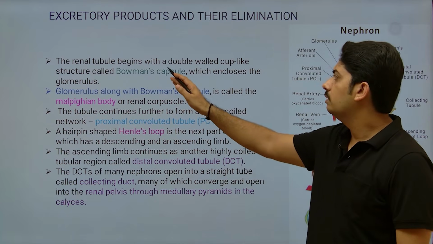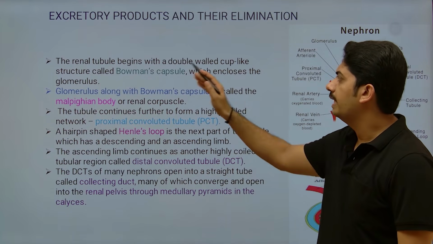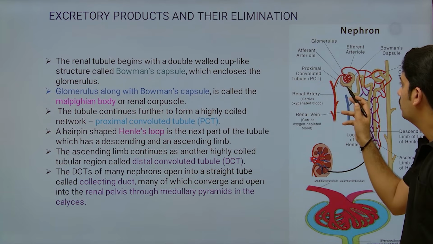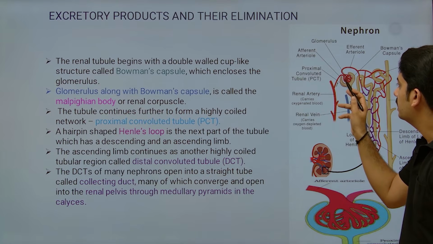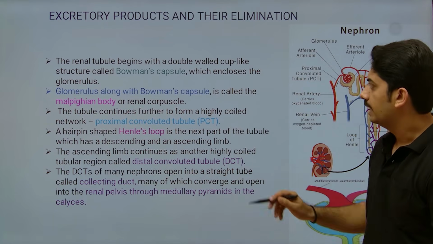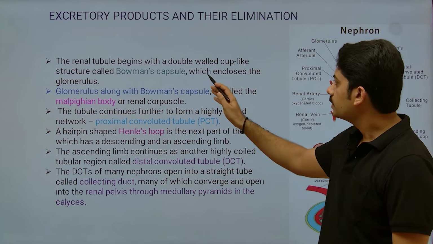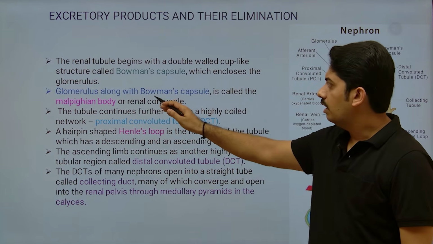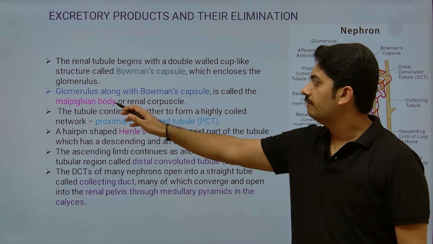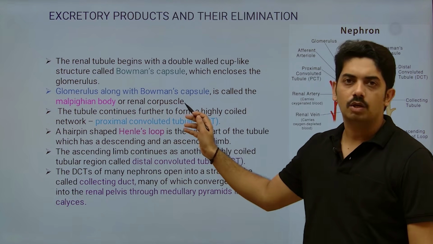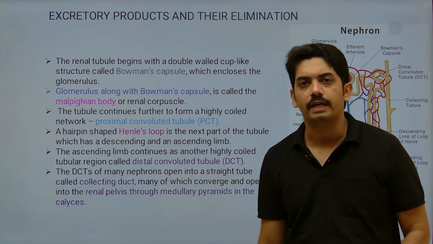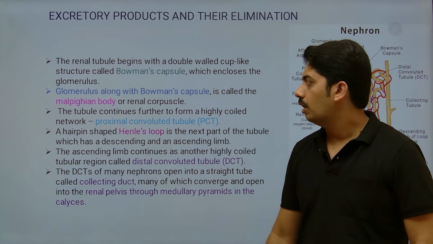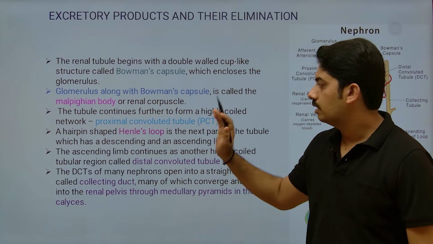It is just the same thing. I will go through it. The renal tubule begins with the double-walled cup-like structure called Bowman's capsule. So they are explaining about this part. It is cup-shaped, covering the glomerulus. That is called Bowman's capsule, which encloses the glomerulus. Glomerulus along with Bowman's capsule is called Malpighian body or renal corpuscle. This name is very important. Glomerulus with the Bowman's capsule is called Malpighian body or renal corpuscle.